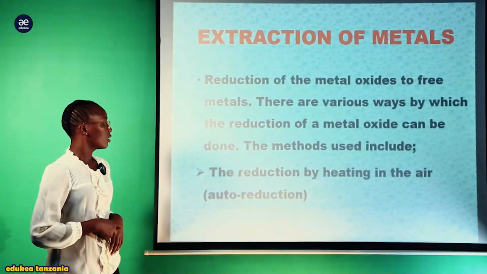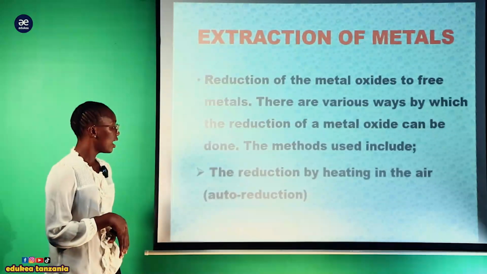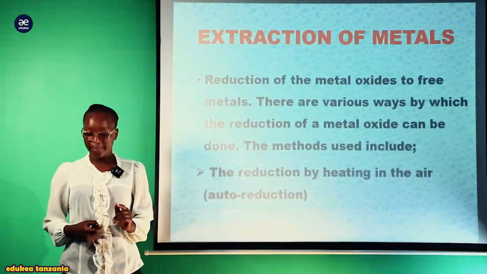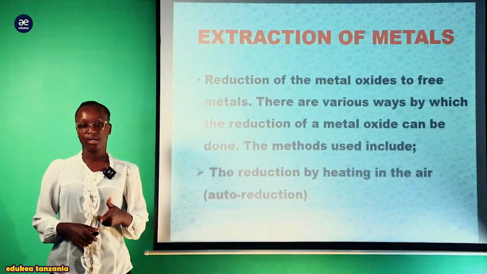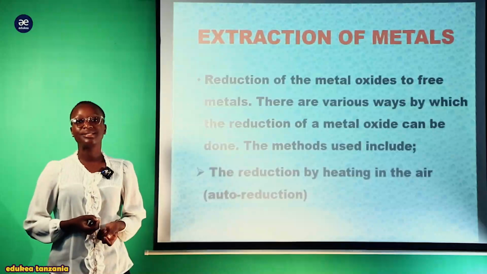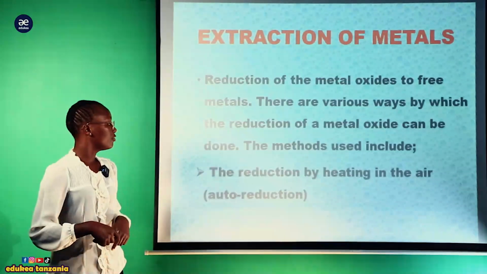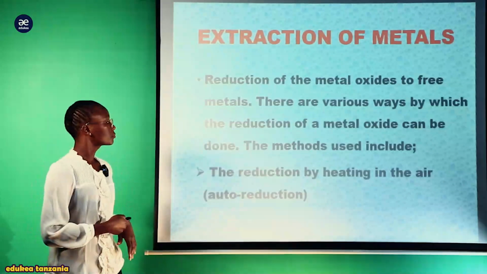The methods used include reduction by heating in air, which we call auto reduction. This is a method which involves air, and when we say it involves air it means oxygen gas is involved during this heating process.